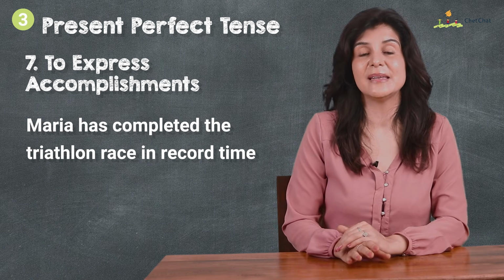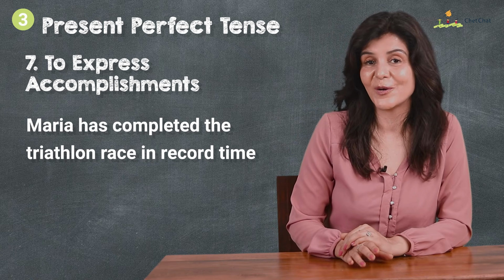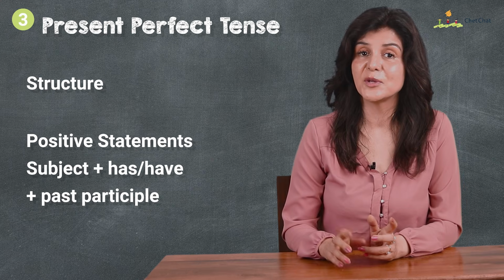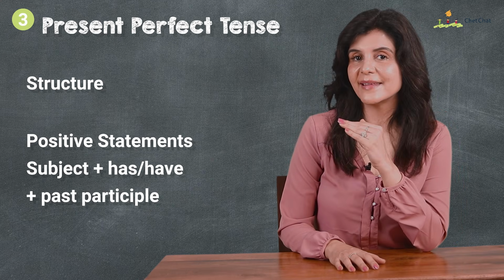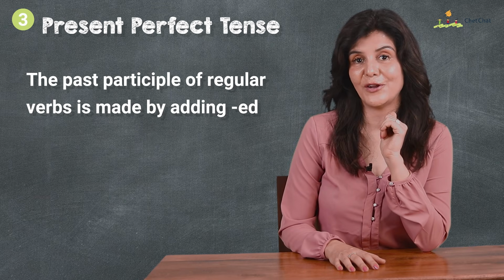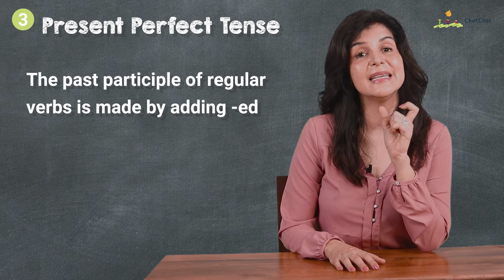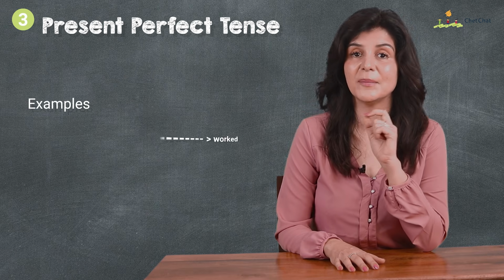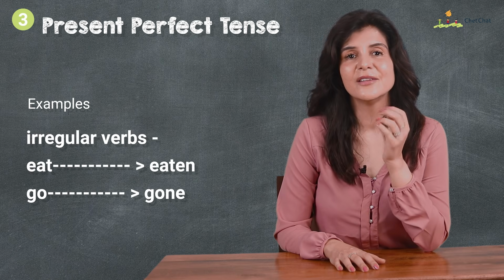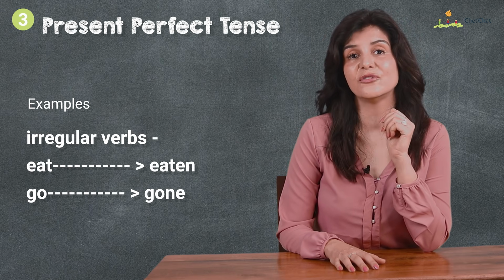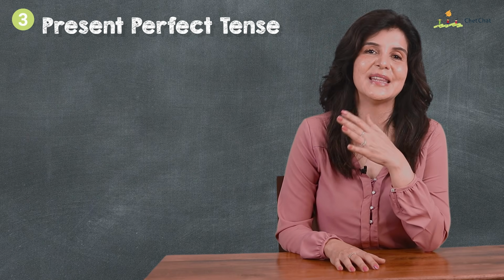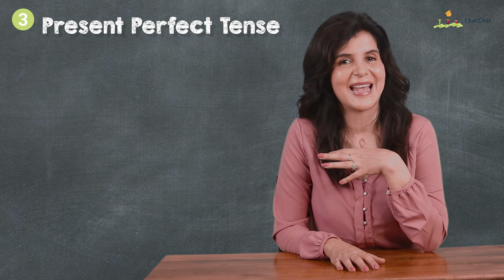Maria has completed the triathlon race in record time. Now it's time to look at the structure. In positive statements, it's subject plus has/have plus past participle. The past participle of regular verbs is made by adding -ed. For example, work becomes worked. For irregular verbs, eat changes to eaten, go changes to gone, etc. And we already know that I, you, we, they have, and he, she, it has.